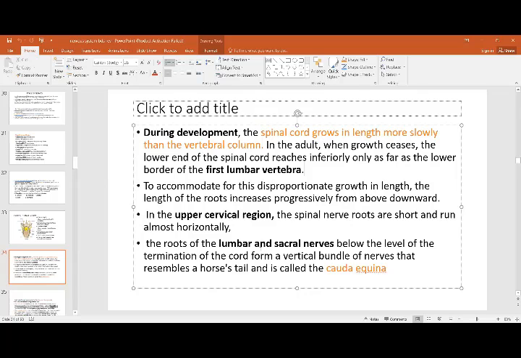These are the fibers. The upper cervical ones run just horizontally and exit from the intervertebral foramina, whereas the lumbar and the sacral nerves, as the spinal cord finishes at L1, travel down to their respective openings, and then they come out from their foramina.